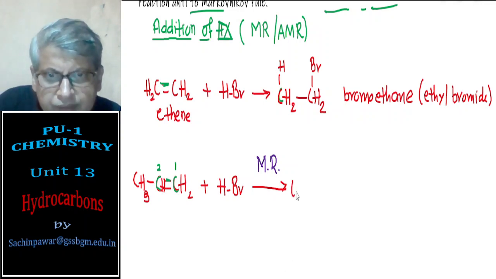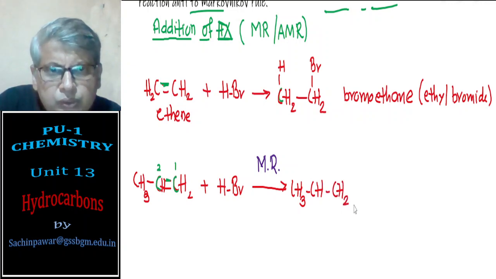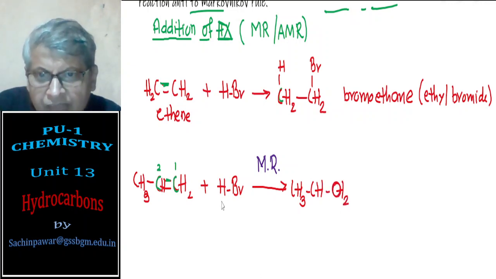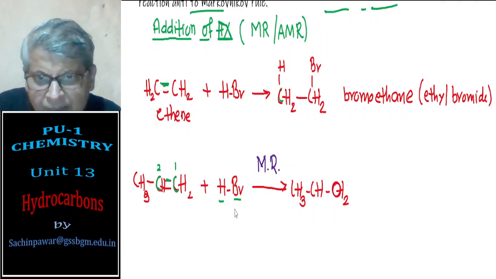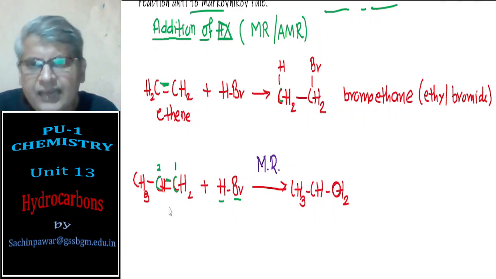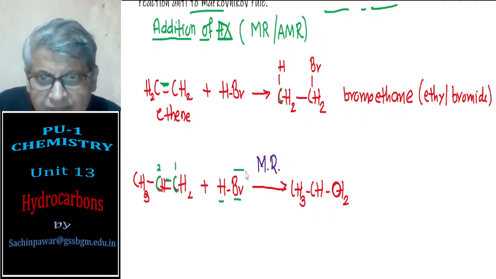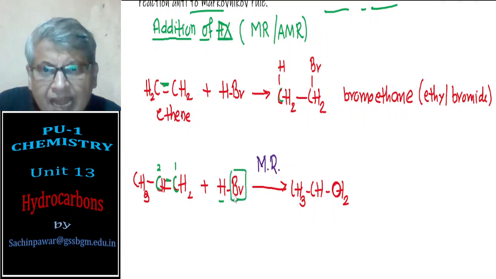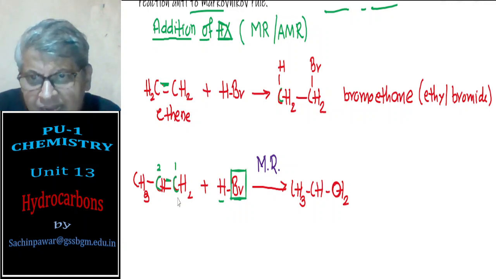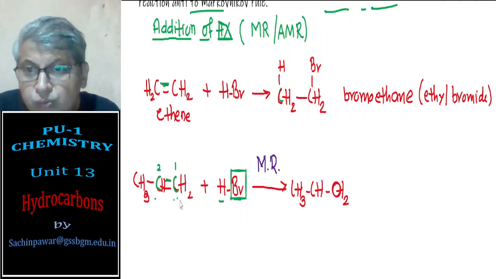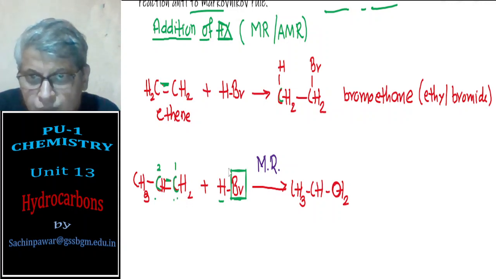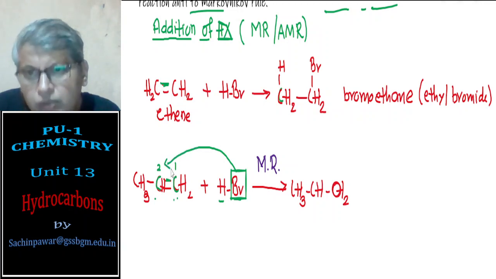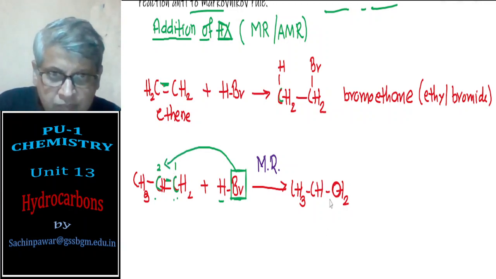So I will end up with CH3CH2. Okay, now here we have H and Br. According to Markovnikov rule, when you add an unsymmetrical molecule like HBr to an unsymmetrical alkene, the negative part, that is Br, should attach to that carbon atom of the double bond which is attached to the least number of hydrogen. Now here this carbon is attached to two hydrogens, this carbon is attached to one hydrogen, so Br should go to carbon number 2.